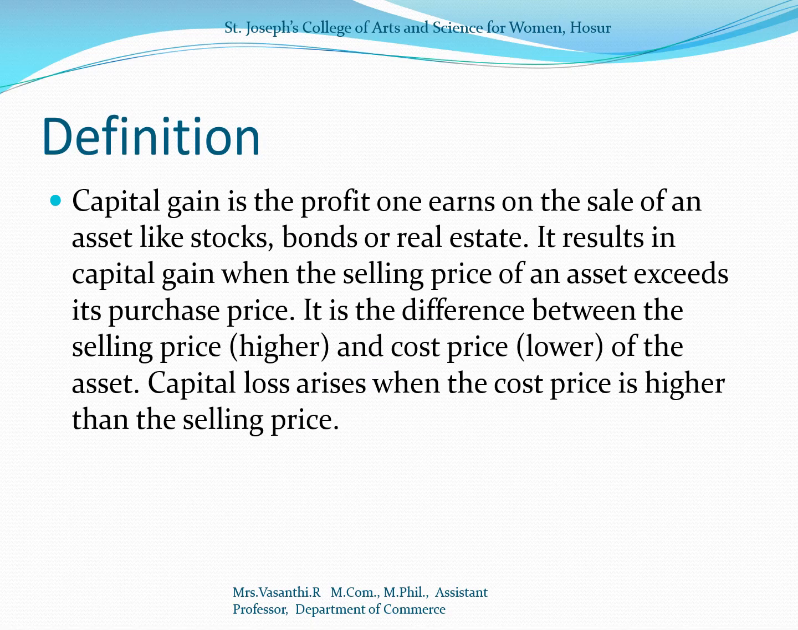So the definition of capital gain. It is the profit earned on the sale of assets like stock, bond, real estate. In a capital gain, the selling price of the asset exceeds the purchase price. So it is the difference between the selling price and the cost price. If the selling price is higher and the cost price is lower, then only you will get a capital gain. In case your cost price is higher and your selling price is lower, it will be a capital loss.